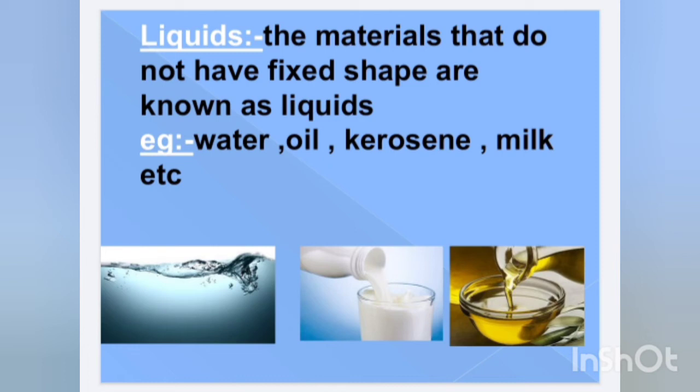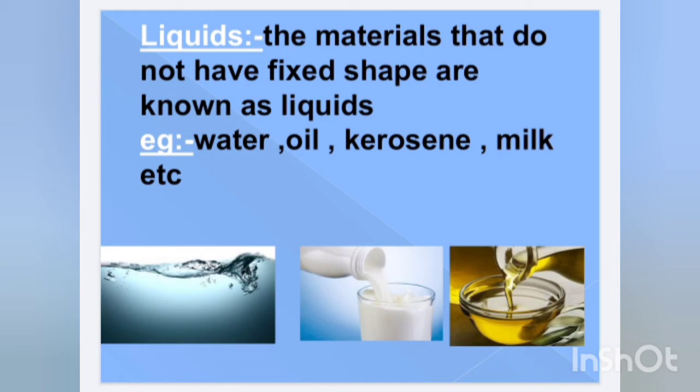Do you think water has its own shape? No. Water takes the shape of the bottle or vessel into which it is added. Similarly, oil also does not have its own shape. It takes the shape of the container into which it is added, right? The other two examples also behave the same way. So, the property of liquids is that they do not have any fixed shape.